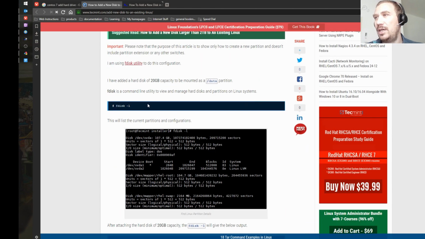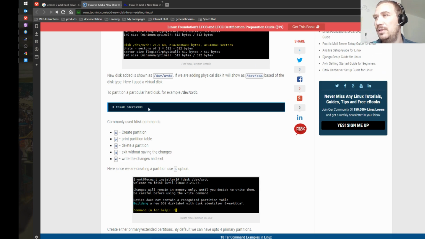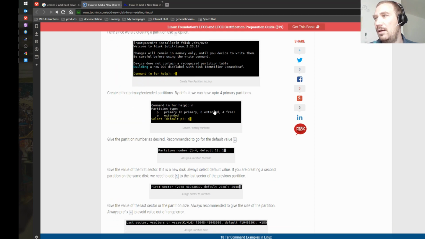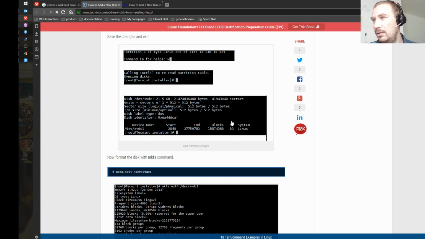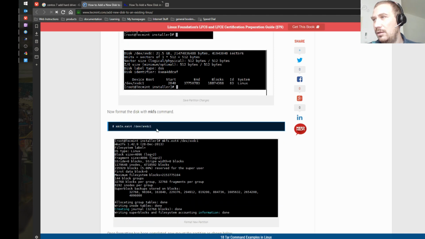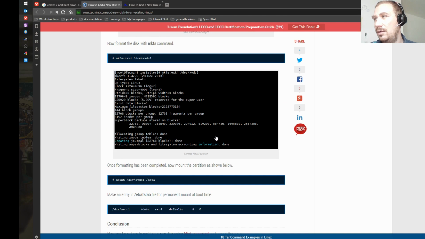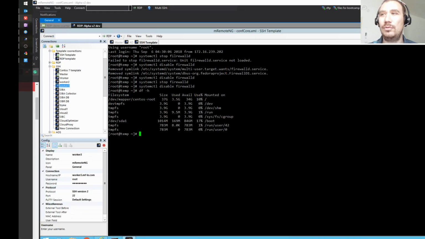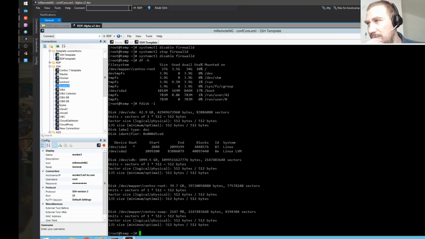So fdisk -l, I think I saw that one earlier, so yes. fdisk /dev/sdc, all right. Then we are going to do this, and eventually format, and then we are going to add. Okay, so this procedure looks legit, so let's move it to another screen and try it over here. So let's try to do copy paste.